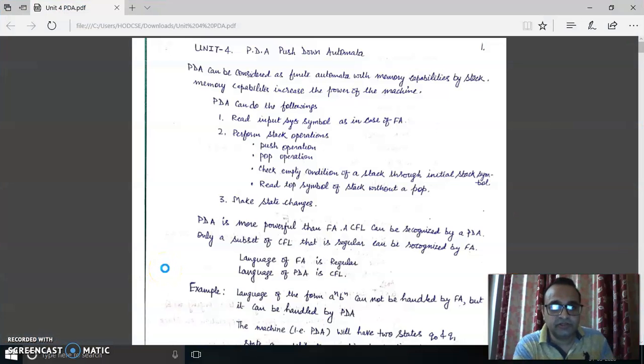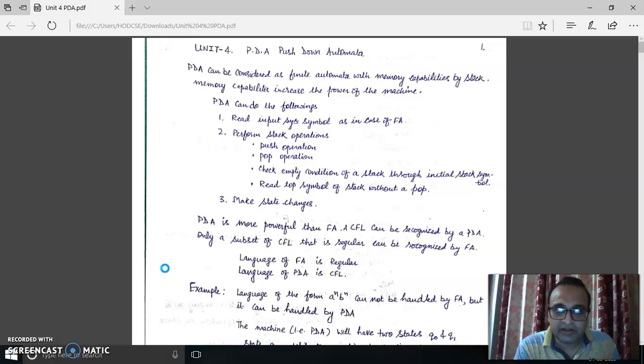Dear students, today we are starting unit 4 of push-down automata of theory of computation subject. So students, you have already seen that there are two kinds of languages. One is regular language and another is context-free language, which have been already covered in your syllabus.